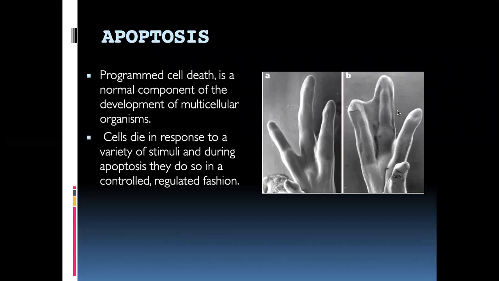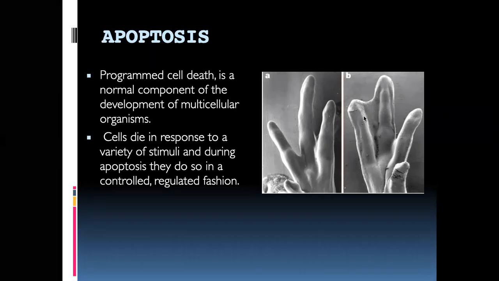So our upper limbs are the first to initiate apoptosis. The cells present in between die, giving rise to nice spaces between the fingers, and we get nice separate fingers. This process of programmed cell death, where after a certain time the cells die, is called apoptosis.